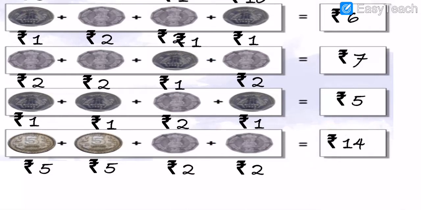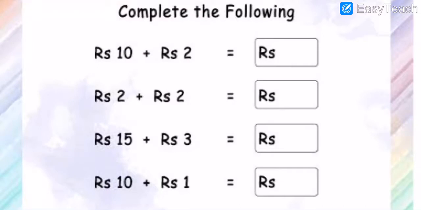Okay, dear all. So 6 plus 7 plus 5 plus 14. This is a column, and this is how much rupees of all these coins. Got my points? Understood, my dear students? I hope you all have understood. Now we will move on further, my dear students. See here. Complete the following.